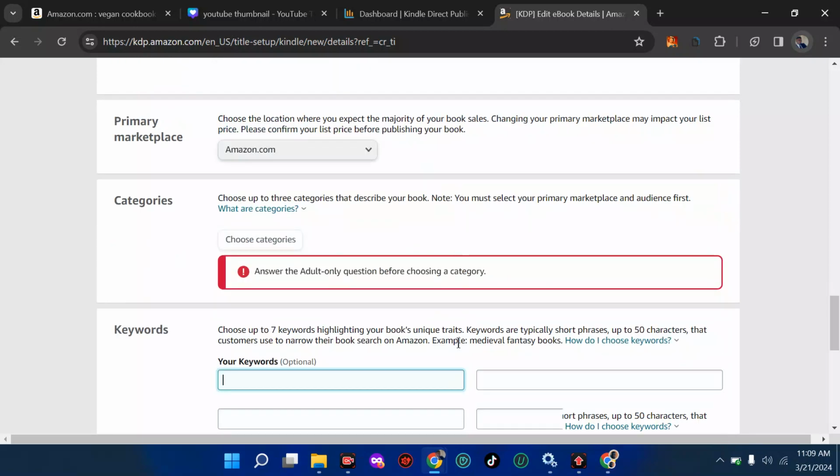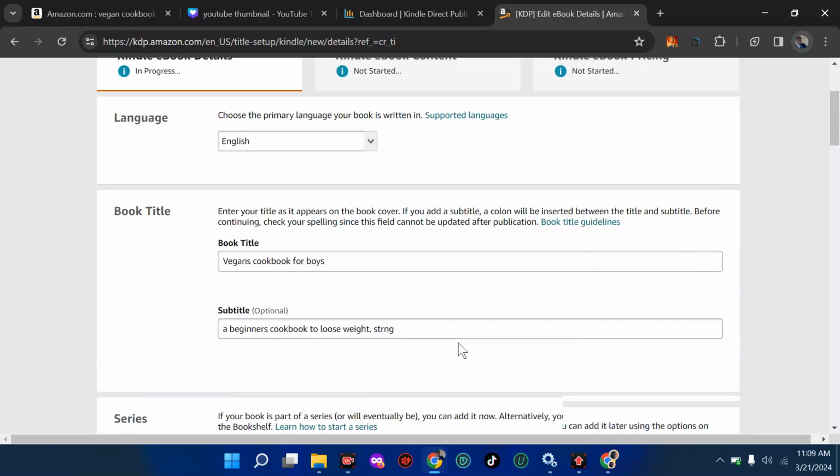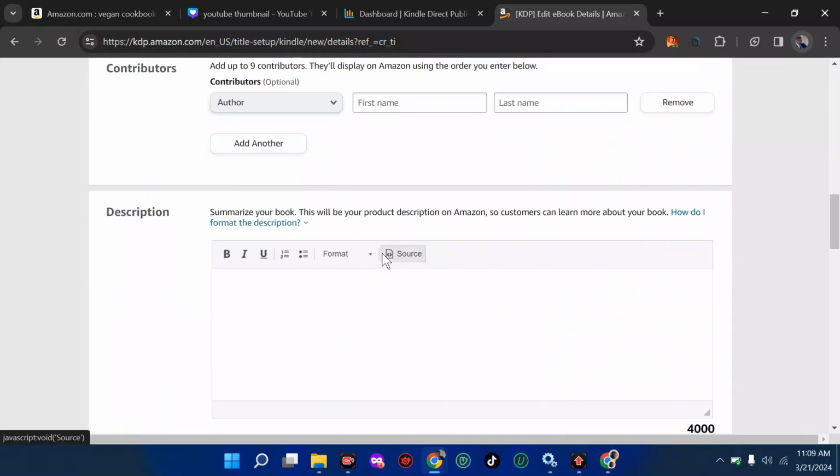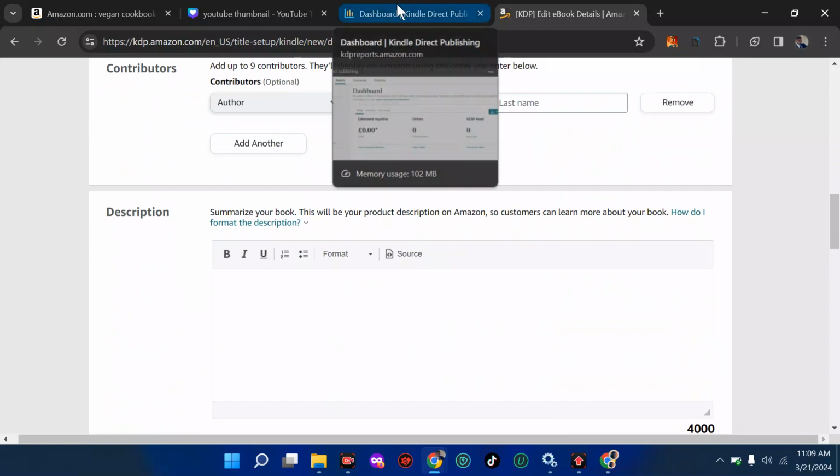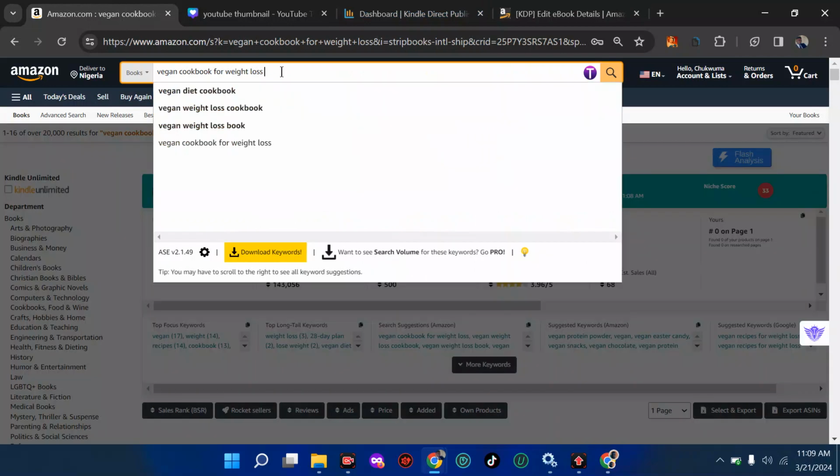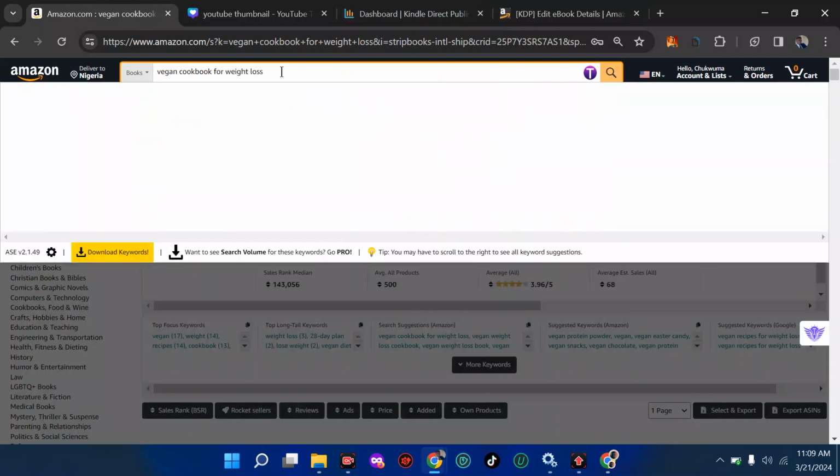This matters. In case you don't have your keyword in your title and your subtitle, which is not advisable, it's better you fill them as well. If you don't have them, for example, you're talking about some other stuff and you know it's related to cookbook and you want to fill it here, then it's better you come here and just put this here, put space and see what comes up, which suggestion they give you. If they don't give you any suggestion, then you have to be tricky in this aspect.